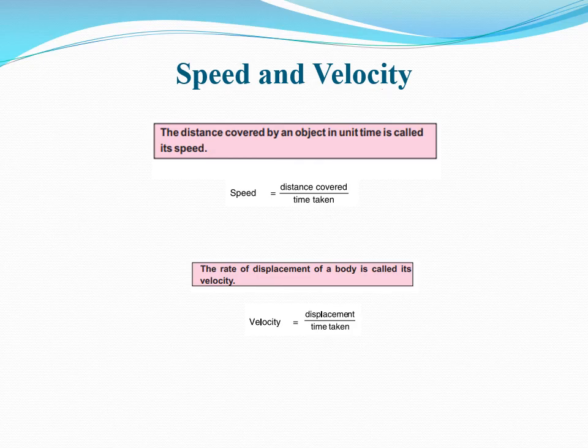Here the point to be noted is that speed and velocity may be uniform or may be variable. So what is uniform speed? A body has uniform speed if it covers equal distances in equal intervals of time. And what is uniform velocity? A body has uniform velocity if it covers equal displacement in equal intervals of time.